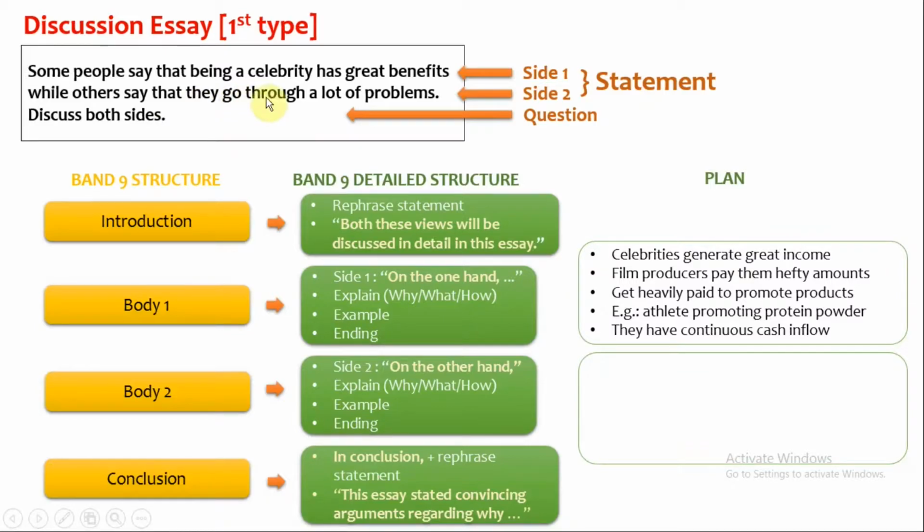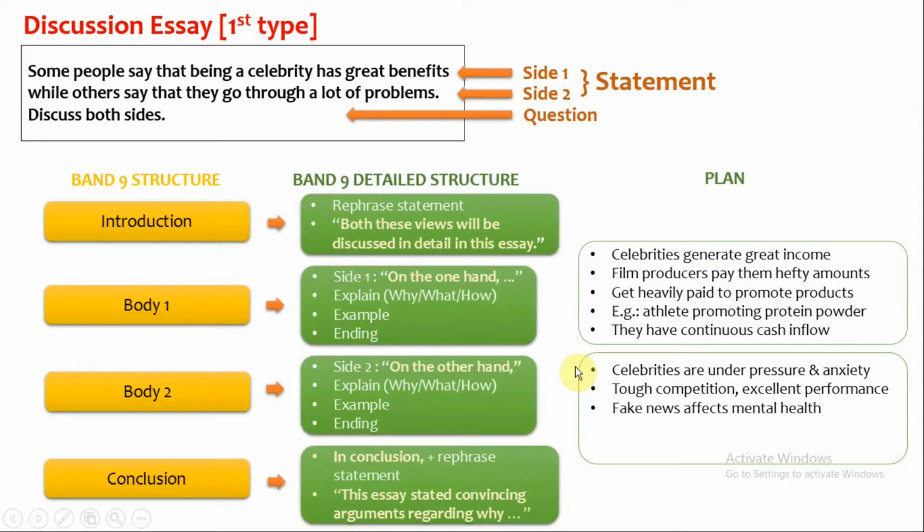In body 2, take side 2. Others say that they go through a lot of problems. The first sentence in body 2 is to state about the problems faced by a celebrity. I can write that celebrities are under pressure and anxiety. Next, explain why are celebrities under pressure and anxiety using 2 sentences. We can say that they have tough competition and they always need to give excellent performance. We can also say fake news also affects their mental health. Give a related example. An example of mental health issue can be depression.